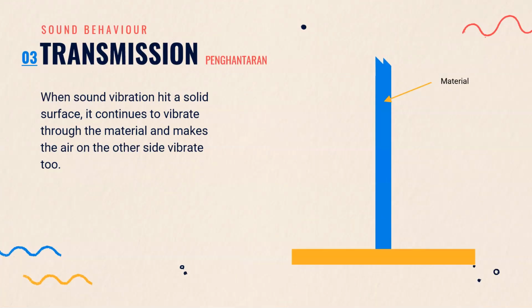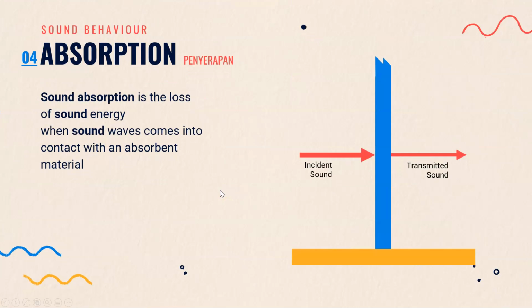Next one is transmission. When sound vibration hits a solid surface, it continues to vibrate through the material and makes the air on the other side vibrate too. To reduce sound transmission, we need sound absorption.